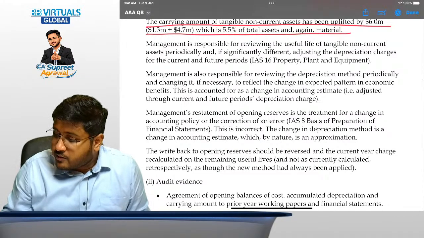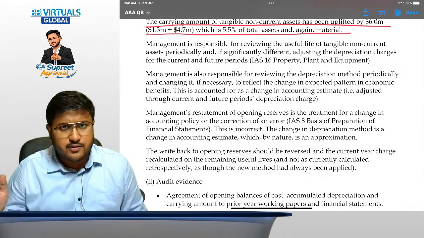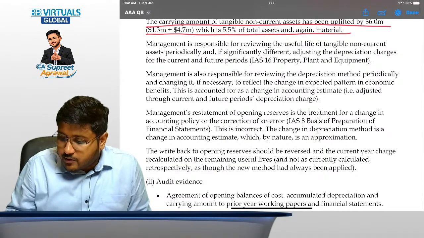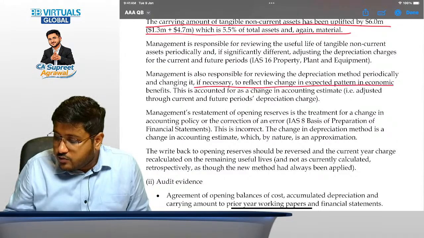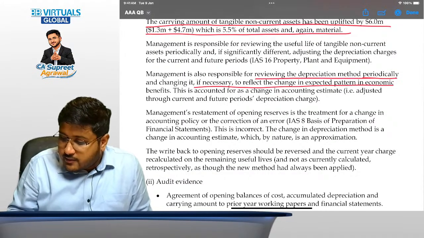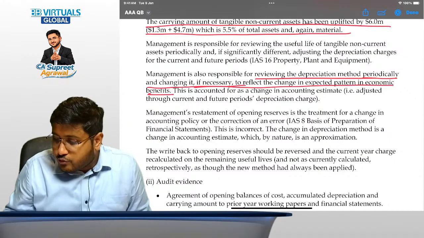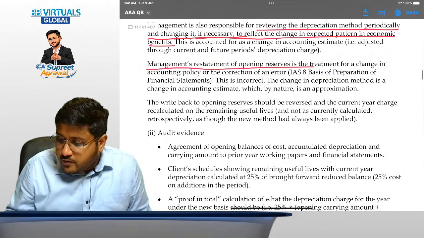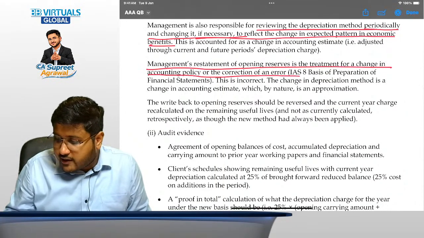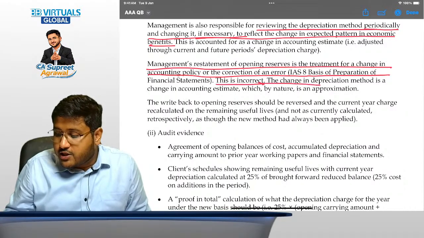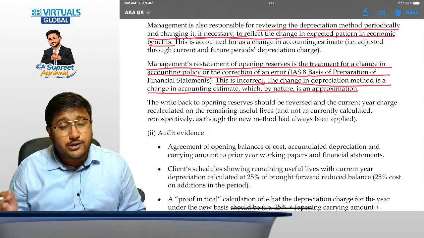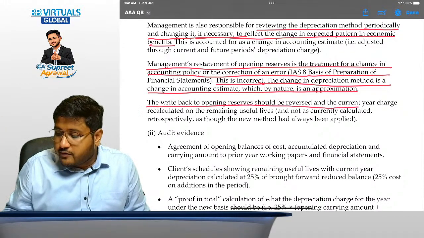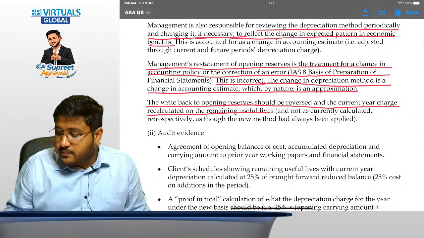Right? Then management is responsible for reviewing the useful life also. So this point is very much valid. But when we talk about management responsibility, we can also discuss that if necessary, they need to change the depreciation method to reflect the changes in expected pattern of economic benefits also. But management's restatement of opening results as the treatment for a change in accounting policy or the correction of an error is incorrect, because the change in depreciation method is a change in accounting estimate and it needs to be adjusted prospectively. Now the write back to opening reserve should be reversed and current year charge recalculated on the remaining useful life.